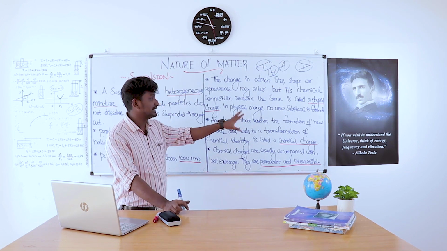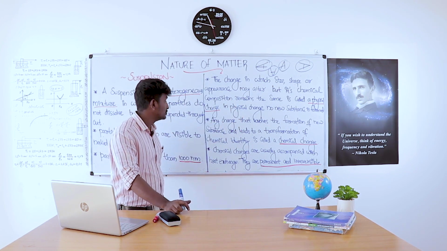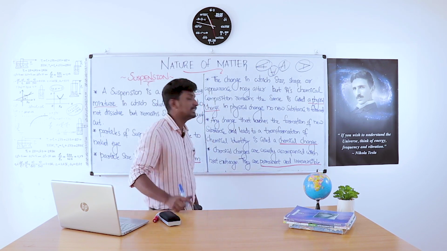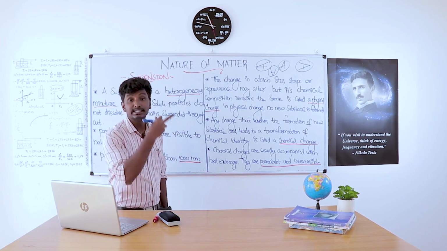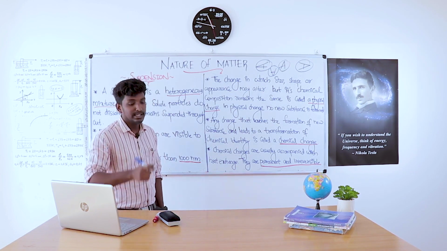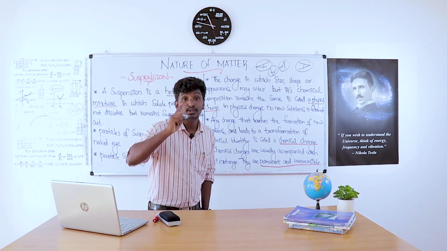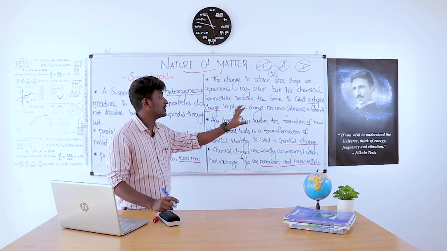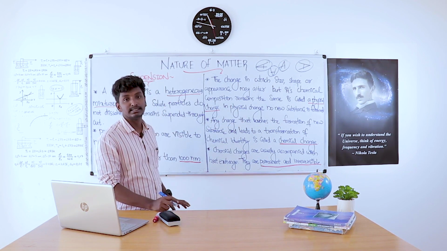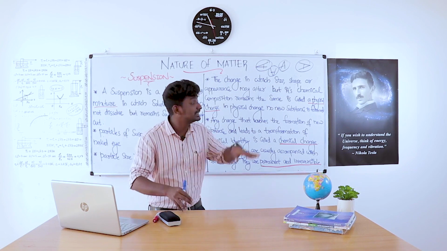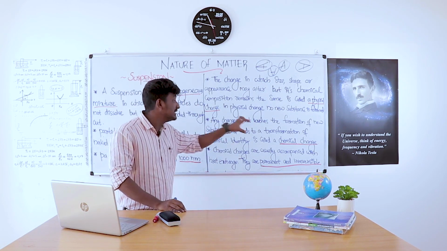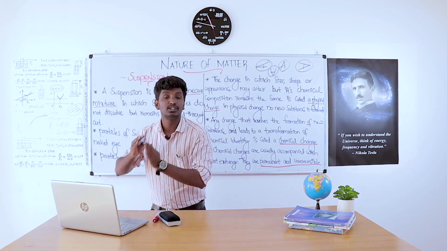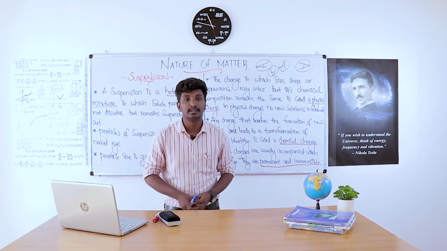Now, any change that involves the formation of a new substance and leads to the transformation of chemical identity is called a chemical change. That means in a chemical change, a new substance is formed. Any change that involves the formation of a new substance leads to the transformation of chemical identity. That means the chemical identity of the previous substance changes to a new one.